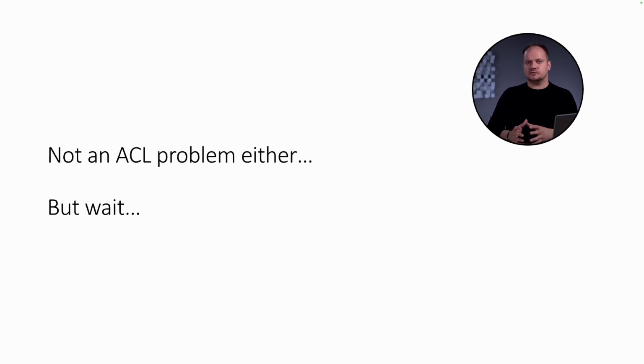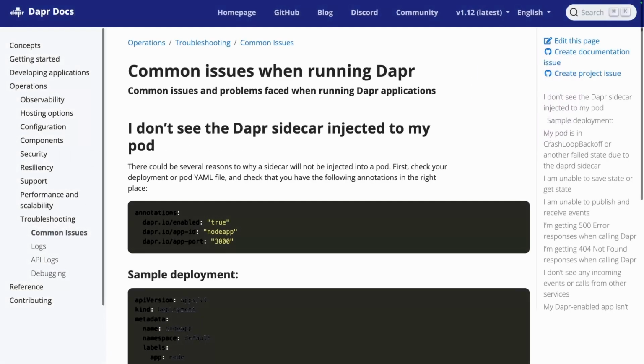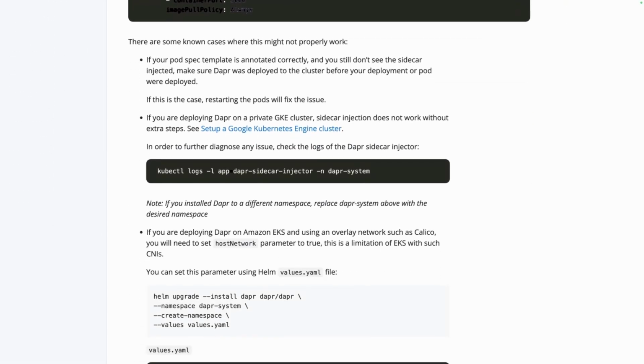Dapr is developer-centric, versus a service mesh which is not. But even though conceptually they're different, the inner workings, to a very large extent, are the same. So let's go back to the docs and see if they can help, because in all fairness, we should have read those docs first. Hey, wait, this is on the docs. This might be promising. Let's scroll some more. That didn't really help, because it's all about things that we already did. There's nothing new to this.